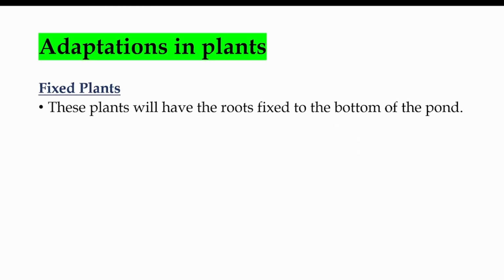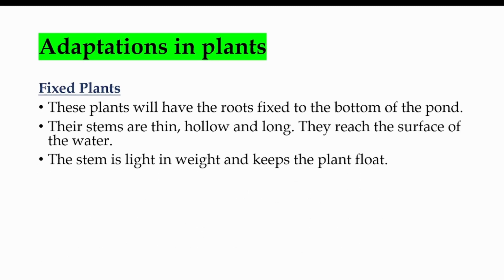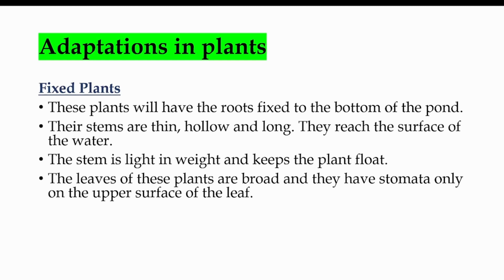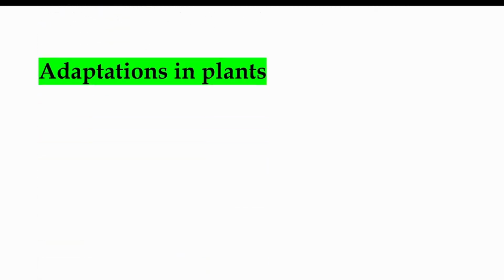These plants will have the roots fixed to the bottom of the pond. Their stems are thin, hollow, and long. They reach the surface of the water. The stem is light in weight and keeps the plant afloat. The leaves of these plants are broad and they have stomata only on the upper surface of the leaf. The leaves protect themselves from rotting with a wax-like coating on them. For example, lotus and water lily.